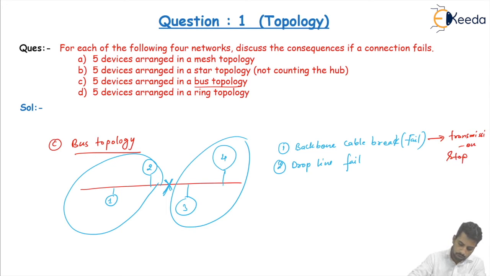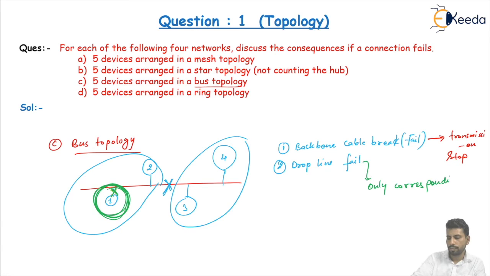But if a drop line fails, let's say this drop line of device 1 fails, then only this device is not working as part of the network, but the other devices are able to communicate with each other. Only the corresponding device cannot operate. Other devices are able to send messages to one another and communication remains possible.